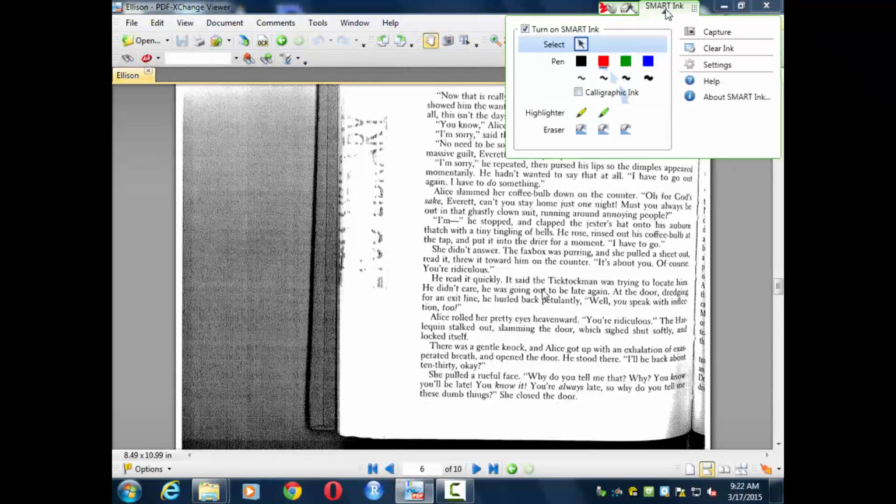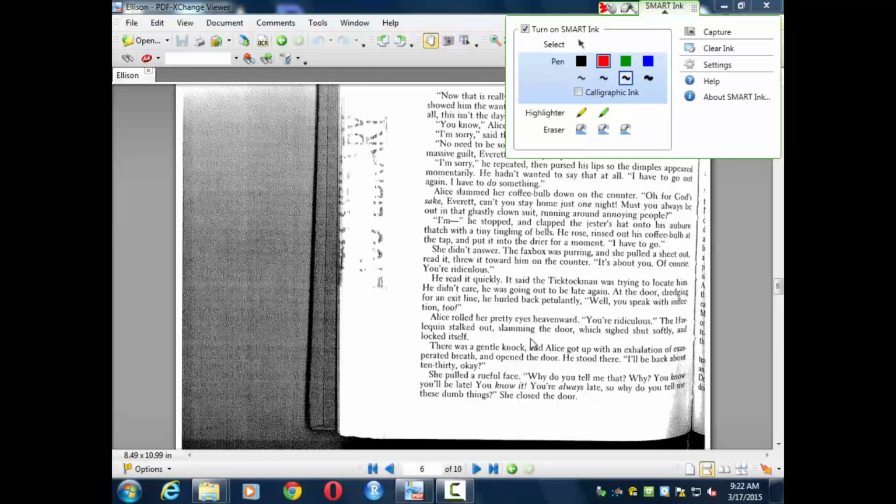Here we go. Because the Harlequin tries to stalk out. He tries to stalk out, slamming the door. But the door won't let him express his emotion that way. It sighs shut softly. So society is frustrating the Harlequin.